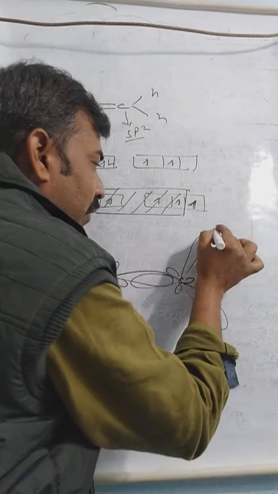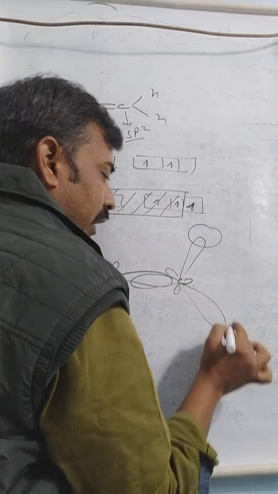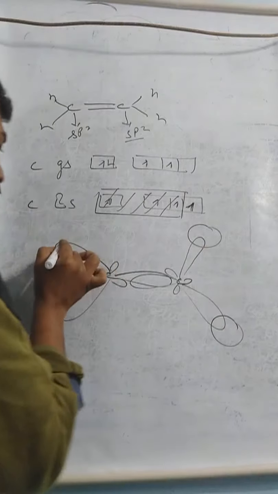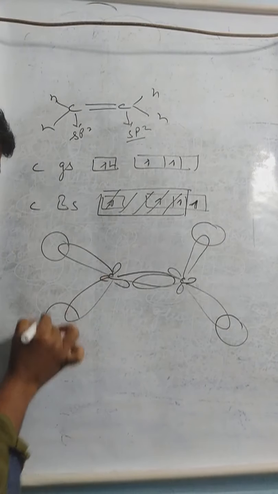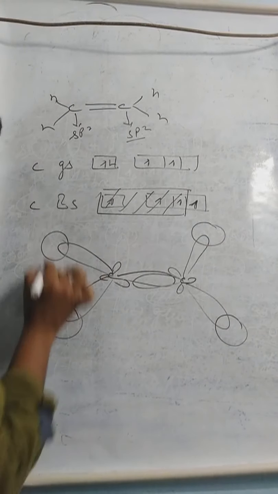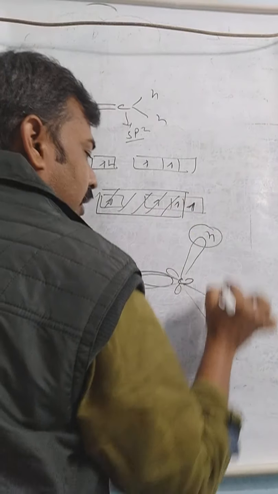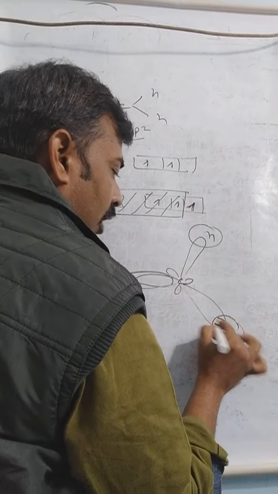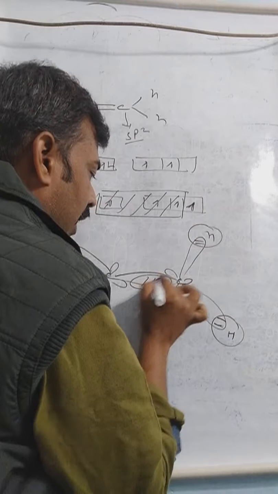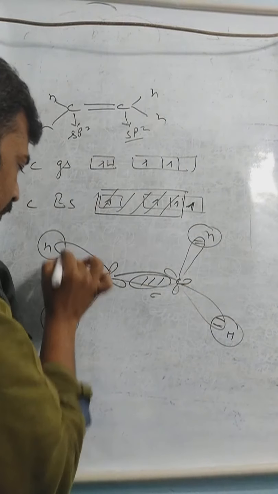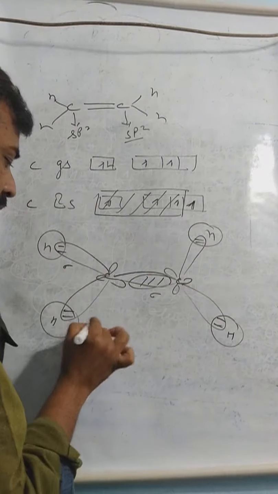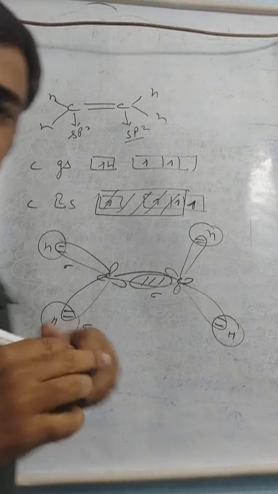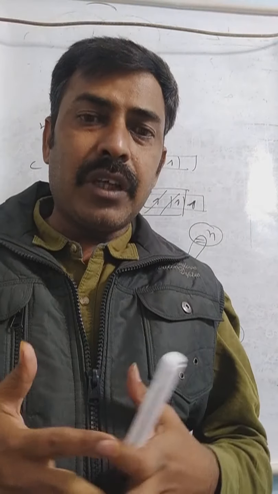And which atom will approach? It will be hydrogen. Surely again the hydrogen will approach with its s subshell. So this is the condition. All of the bonds made by the hybrid orbitals are sigma bonds. Now it's the unhybridized orbital. Where will the unhybridized orbital survive?